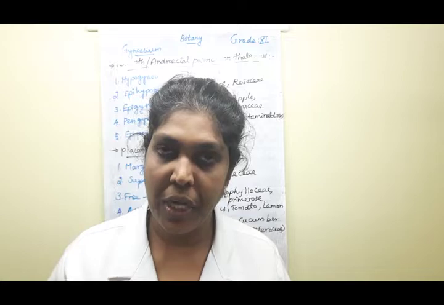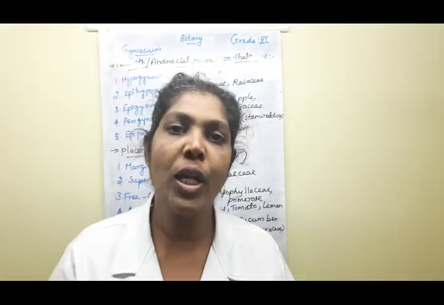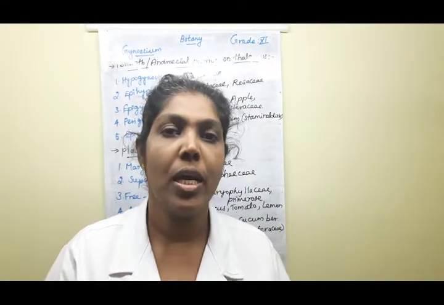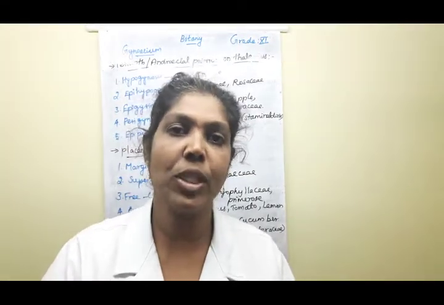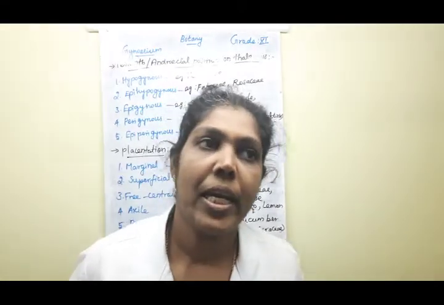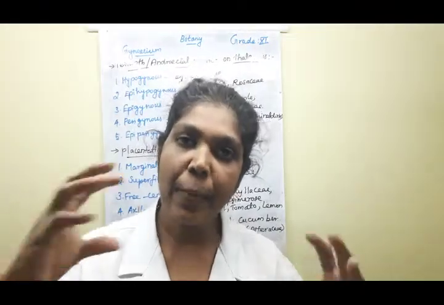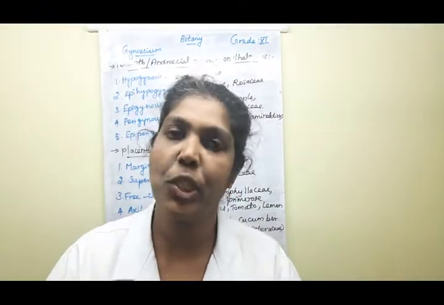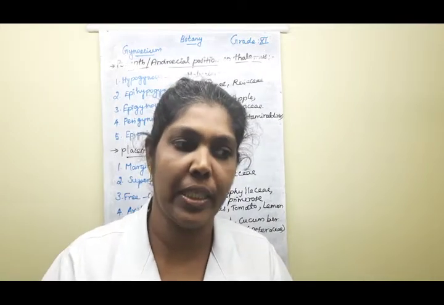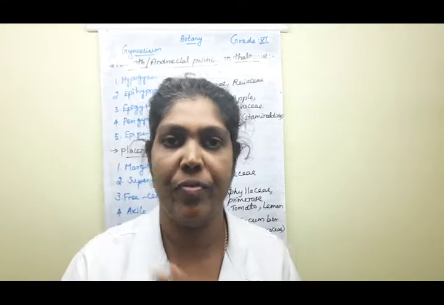They are very important and essential, because we are going to learn taxonomy, and at that time we need all the terms. So that's why I am stressing this. Apocarpous means the carpels are free, and syncarpous means united, joined. Very good, children.